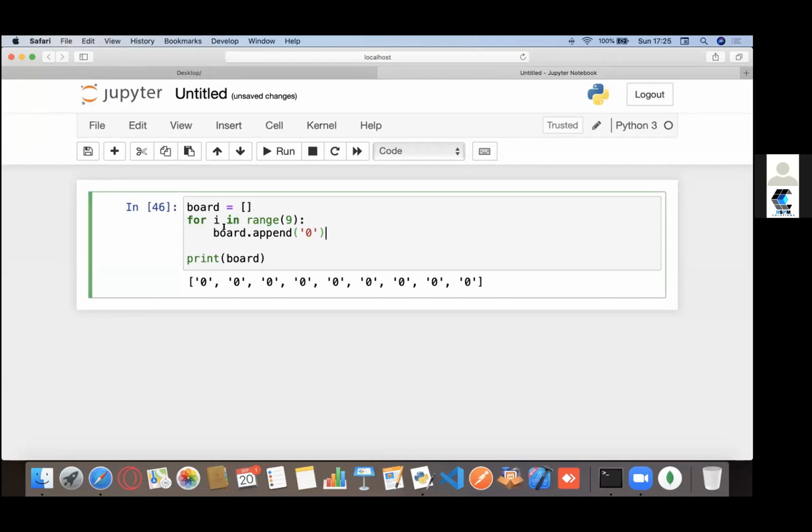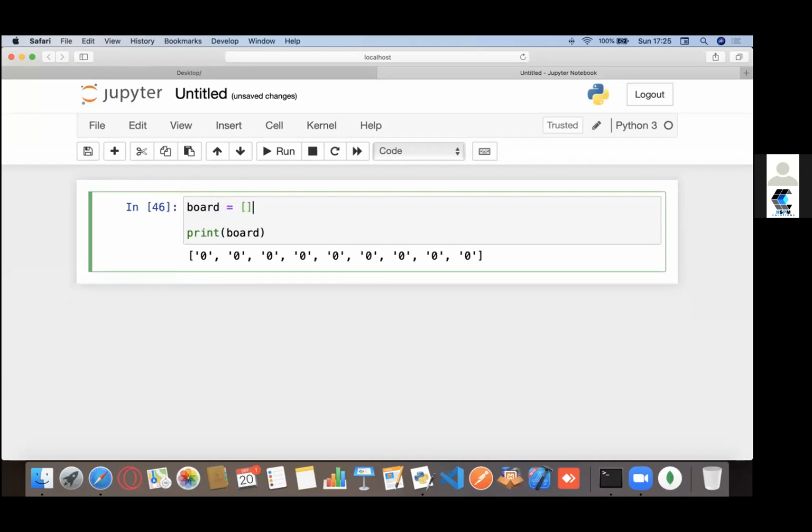Now, instead of writing all these lines, I could directly write it in one line, saying the value that you want to be pre-populated with, and then a for loop. So for i in range 9. It gives me the same output. You could even write i in here, and you would see that the board gets filled with something like this. So you could use i, but in our case, we just need this.